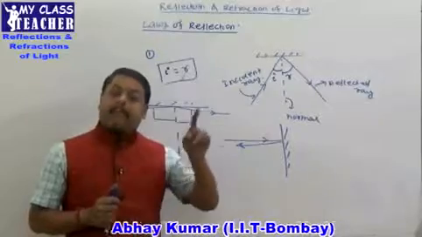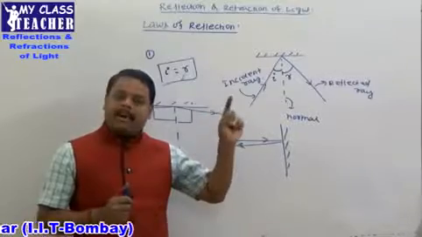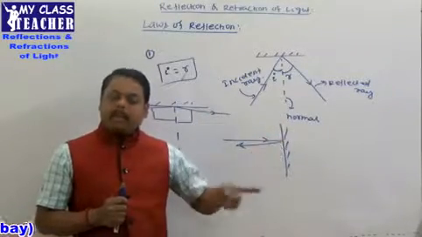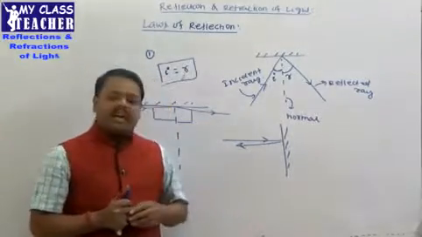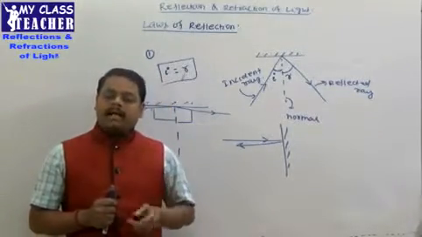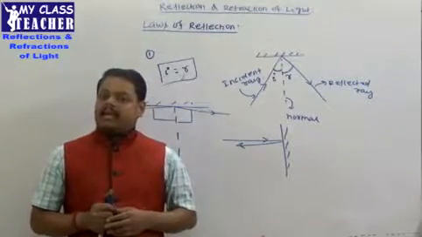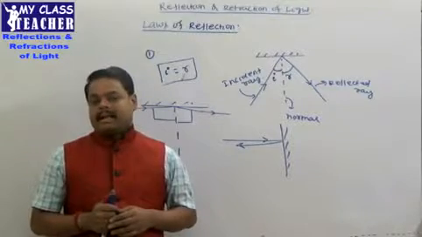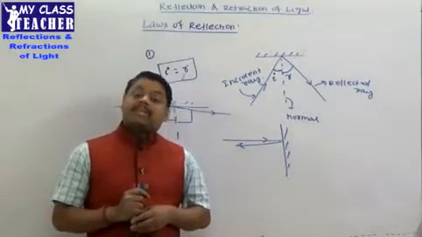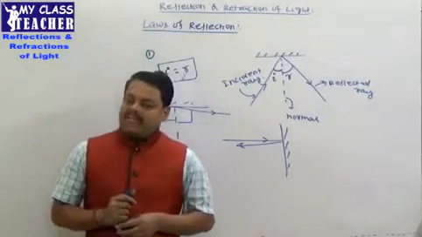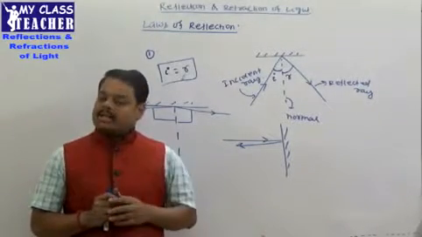For a grazing angle of incidence, angle of deviation is equal to 0. But for normal, if a ray is striking the reflecting surface perpendicular to it, then angle of deviation will be maximum, and this maximum angle of deviation is 180 degree. तो अगर मैं पूछूंगा कौन सा एंगल ऑफ इंसिडेंस के लिए एंगल ऑफ डेविएशन मैक्सिमम होता है, if angle of deviation will be maximum, angle of incidence has to be 0 degree.